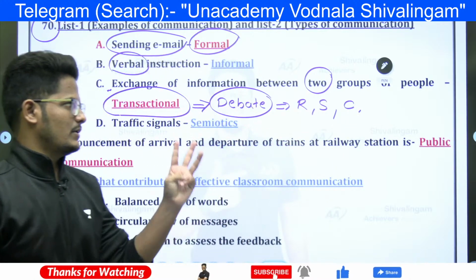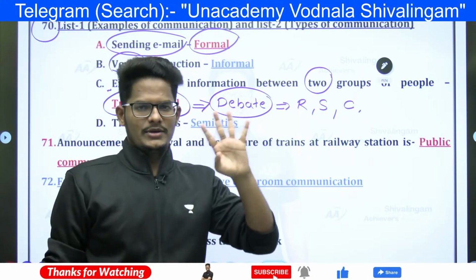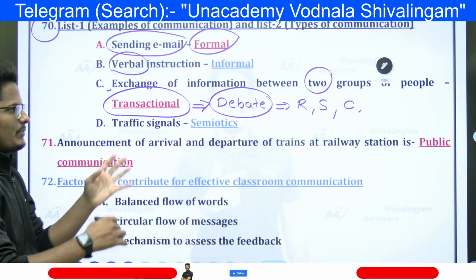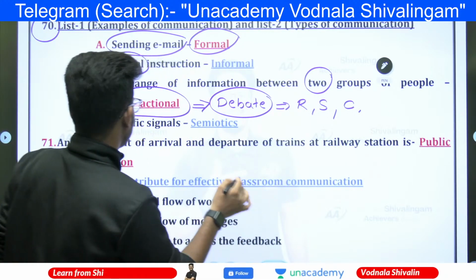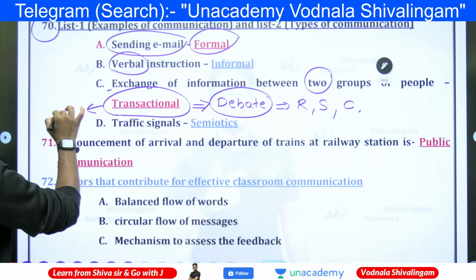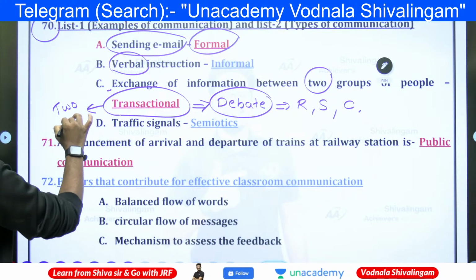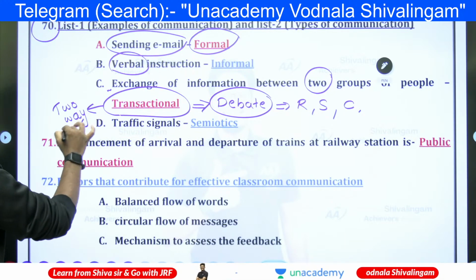Four total contexts will be there in transactional communication, and there will be a simultaneous interaction. Simultaneous two-way interaction will happen. Two-way interaction in a simultaneous way, right?